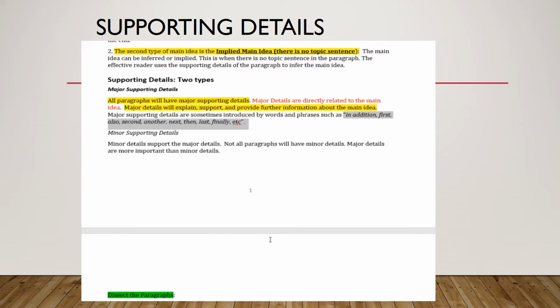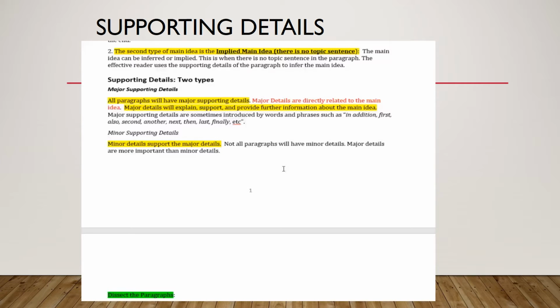One way to determine if a sentence is a major detail is by looking for these transitions: in addition, first, also, next. But also, in your mind, turn that main idea sentence into a question. There are several different parenting styles. That's the main idea. Turn it into a question. What are the several different parenting styles? And your major details will answer the question. The first parenting style is permissive. The second parenting style.